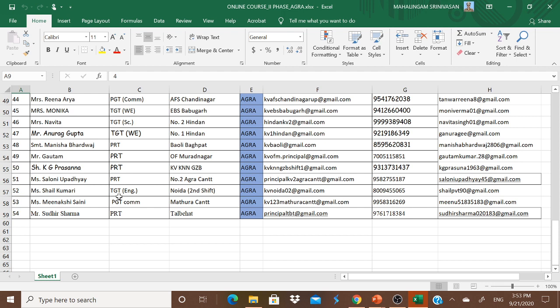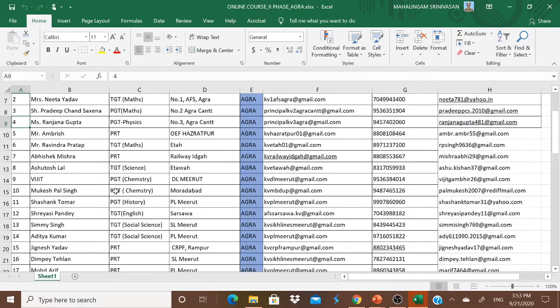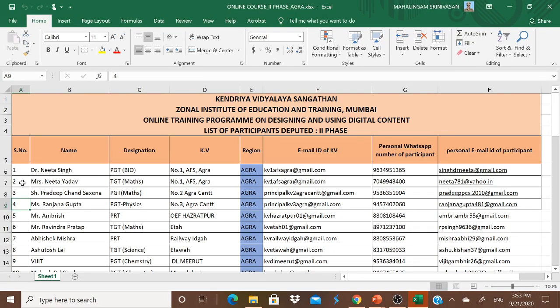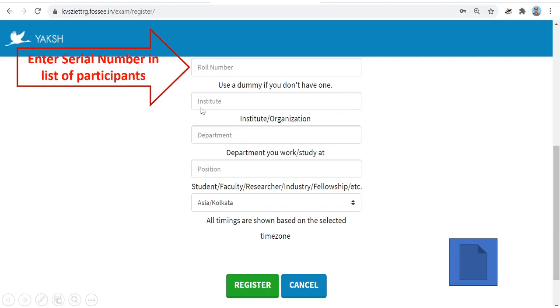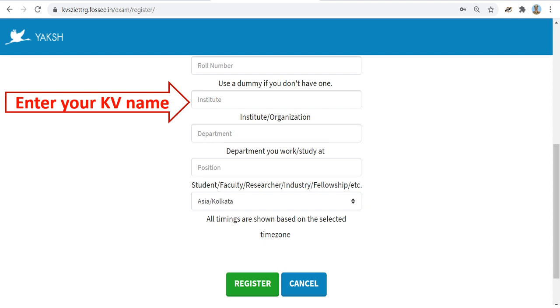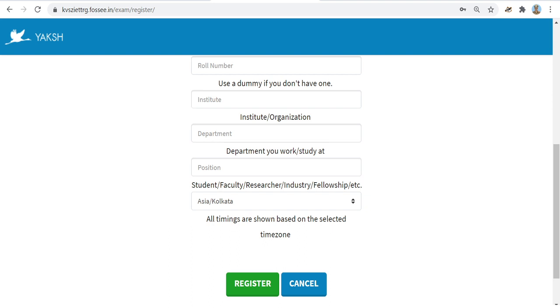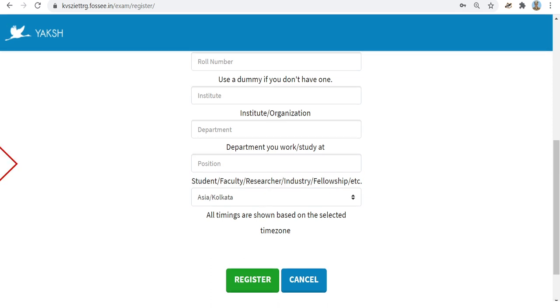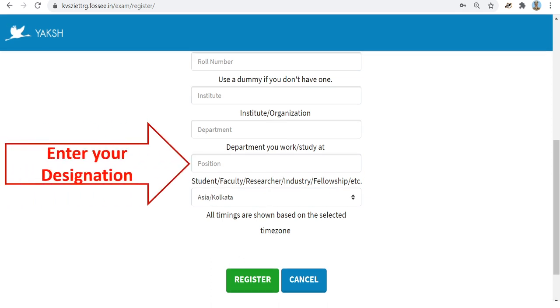This roll number you will be using while you are submitting your quiz and assignments throughout the course also. Kindly note down your roll number. This serial number will be your roll number. Please enter that over here. Then in institute, you enter your Kendra Vidyalaya name. In the department, you enter KVS, and in position, please enter your designation.